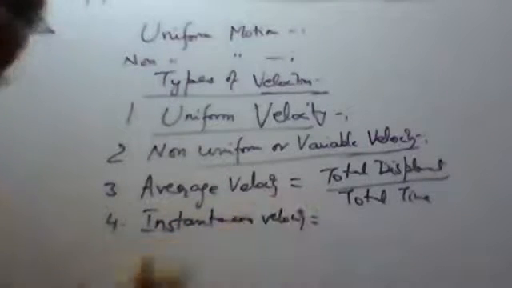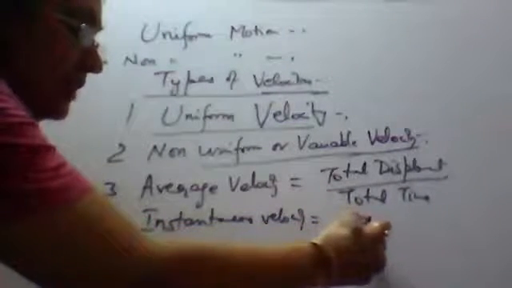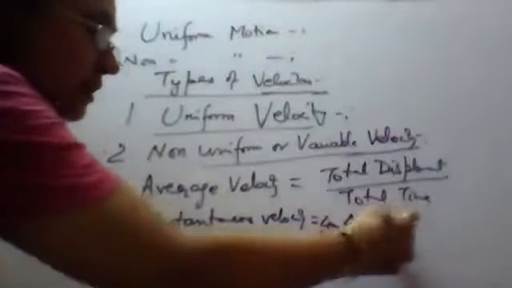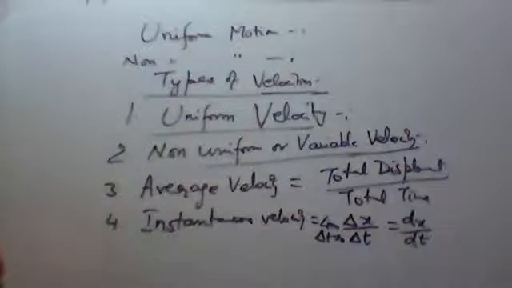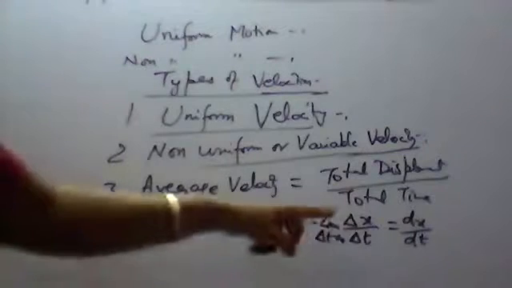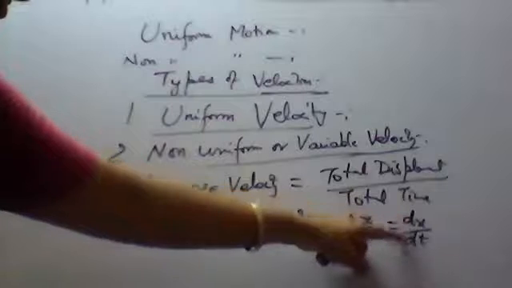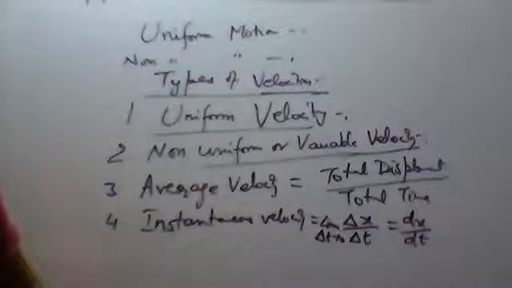And instantaneous velocity. The rate of change of displacement with time when the time interval is very short. This dx upon dt, we call it as instantaneous velocity. Here x is the displacement. And when we defined instantaneous speed, x was the distance. So instantaneous velocity is dx upon dt, that is d by dt of displacement.